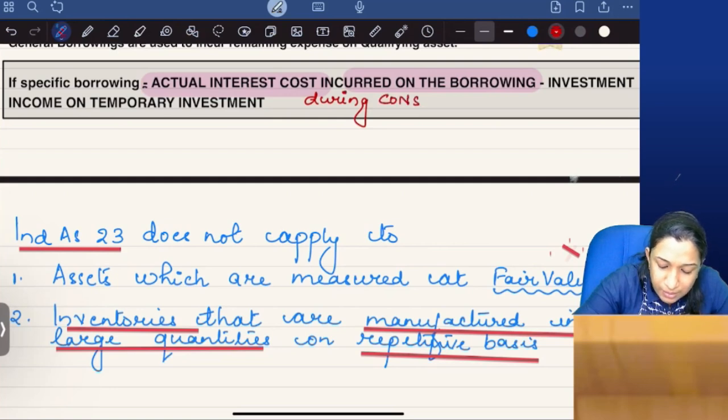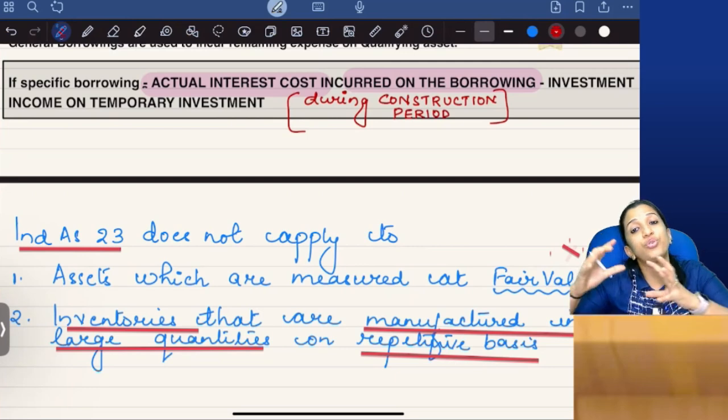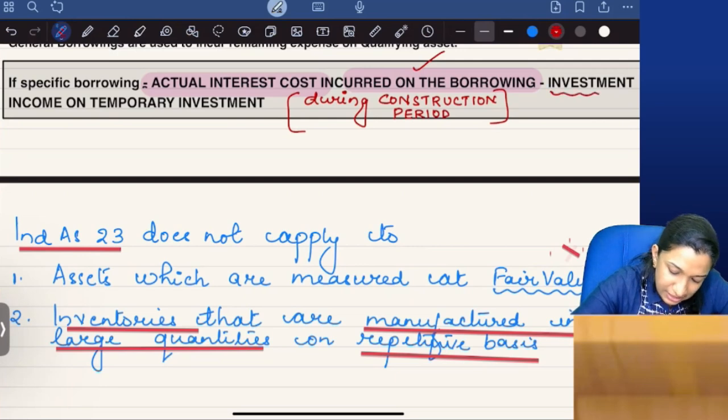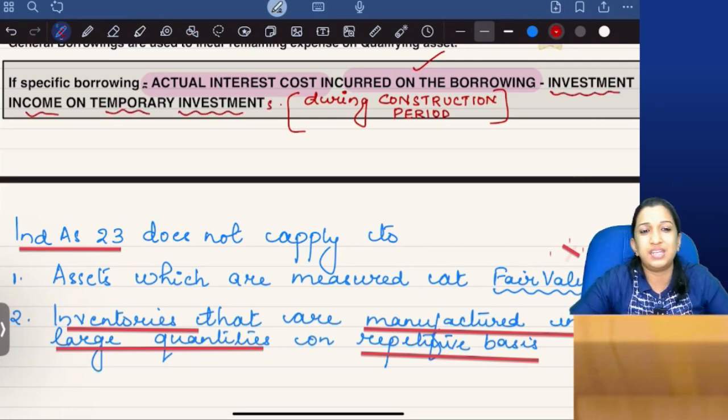The entire standard talks about only the construction period. What is the interest cost during the construction period? Actual interest cost on the borrowing minus investment income on temporary investments.